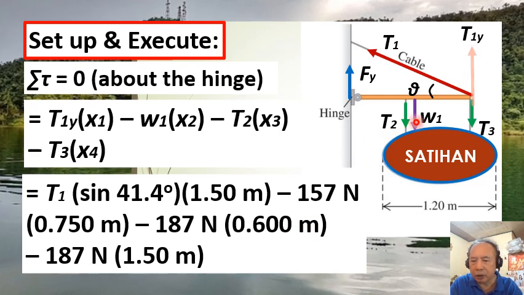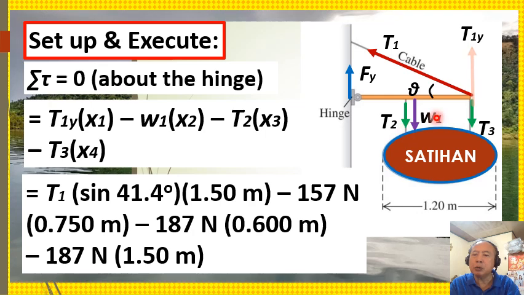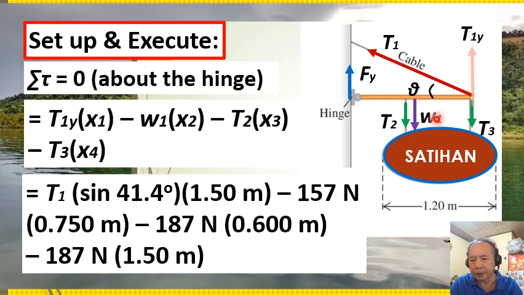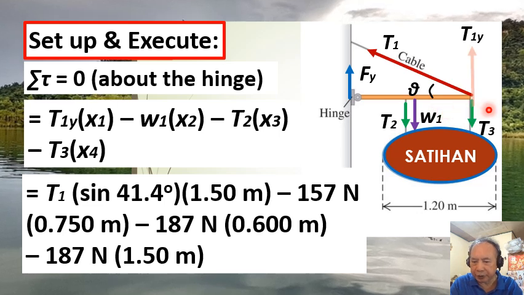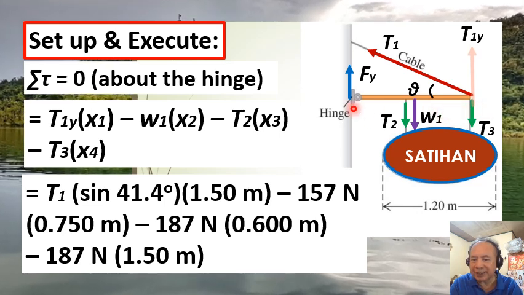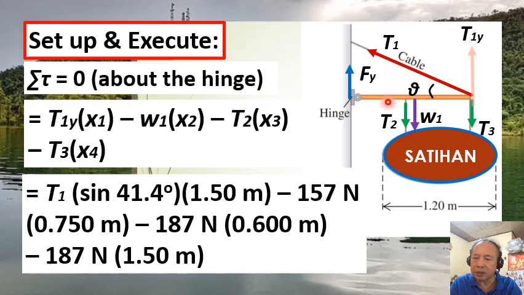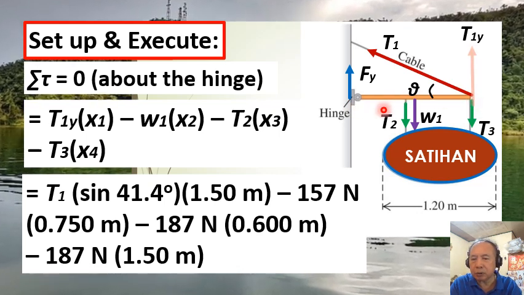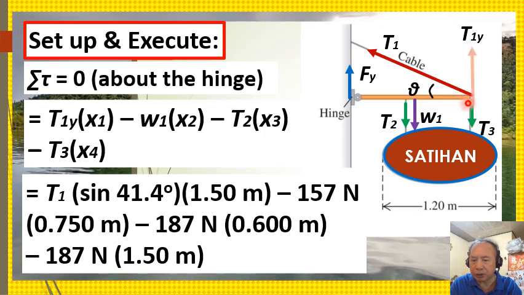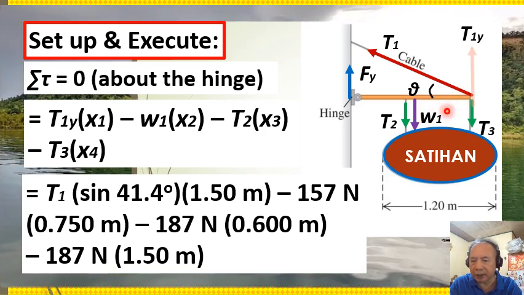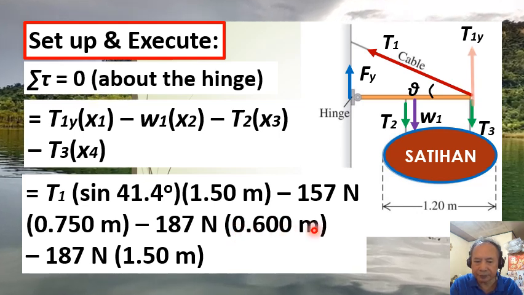Why? It's because we are told in the problem that the two wires are 90 centimeters apart, or 0.900 meters. So that means the distance from the line of action of T2 to the axis of rotation is just equal to 1.50 meters, which is the length of the beam, minus 0.900 meters. So that's how we got 0.600 meters.